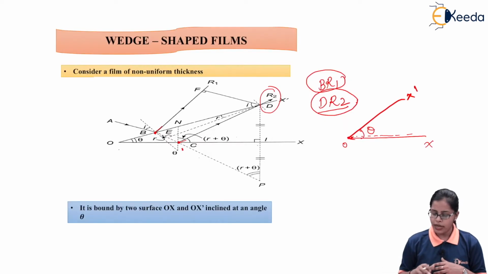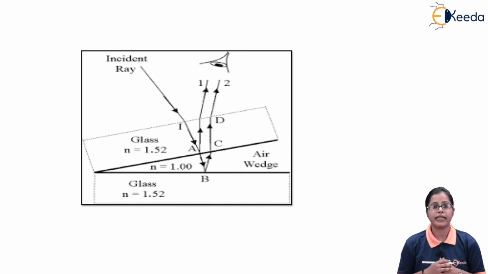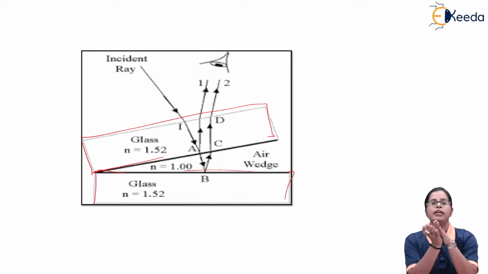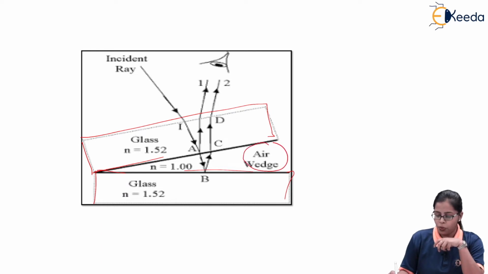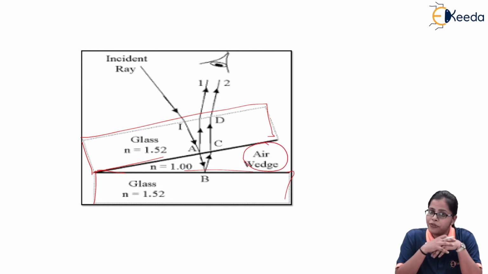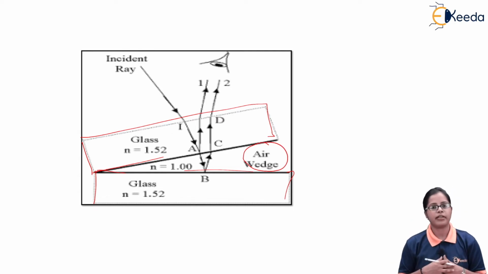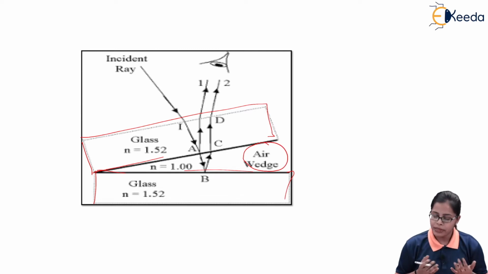Secondly, if you look at the diagram of wedge shaped film, we can obtain various diagrams, like this is also indicating a wedge shaped film, and in this case these are the two surfaces we have considered. This is one glass surface and the second glass surface. They are forming a film of non-uniform thickness, and in between them there is a wedge made up of air. So this is what we have formed, a thin film of non-uniform thickness, which is called the wedge shaped film. In this manner we can draw the wedge shaped film for any of the mediums.